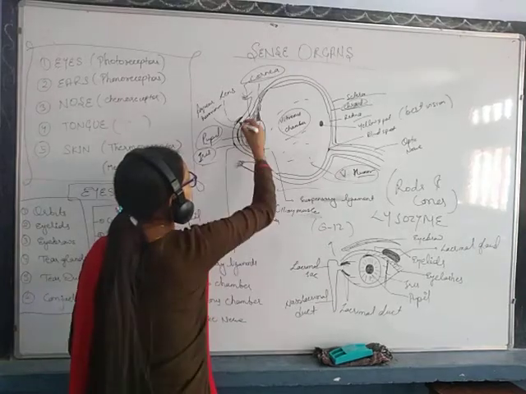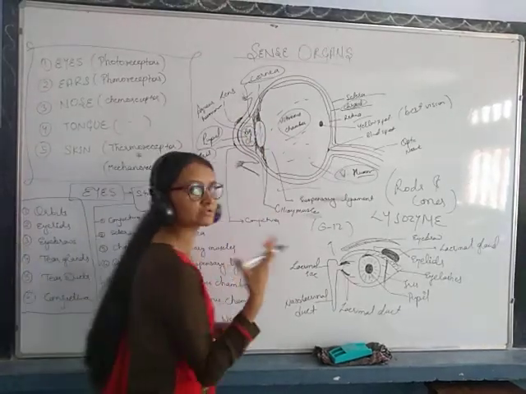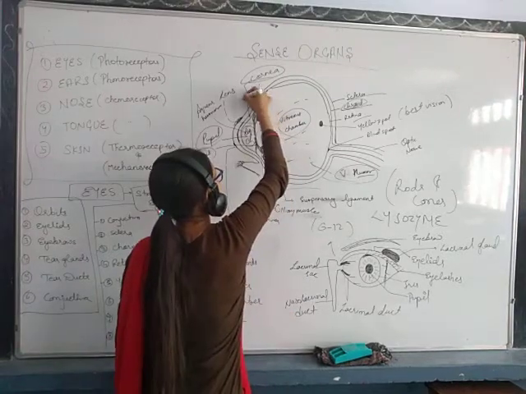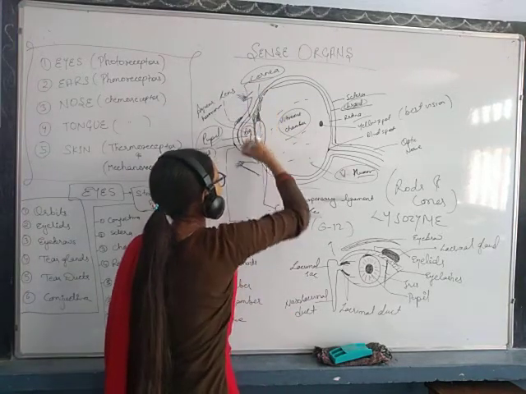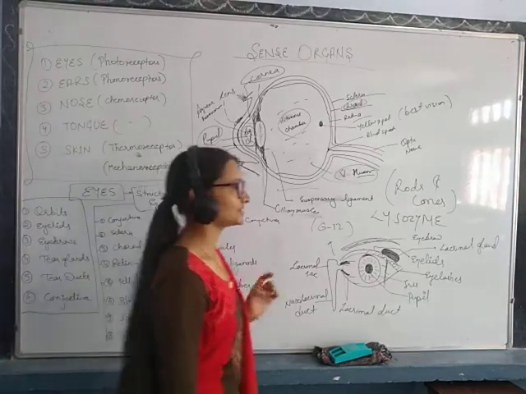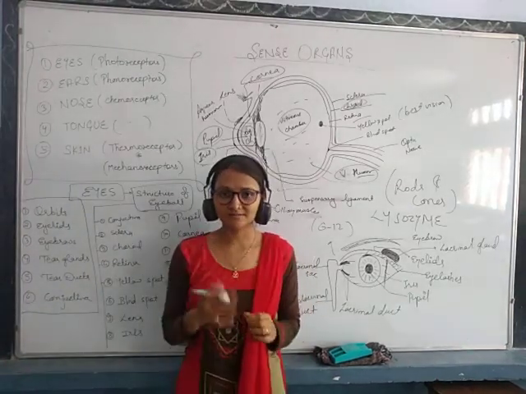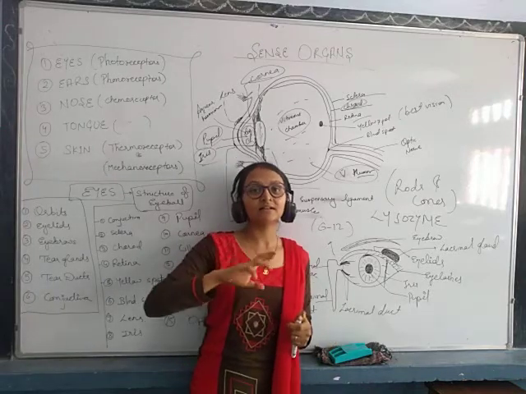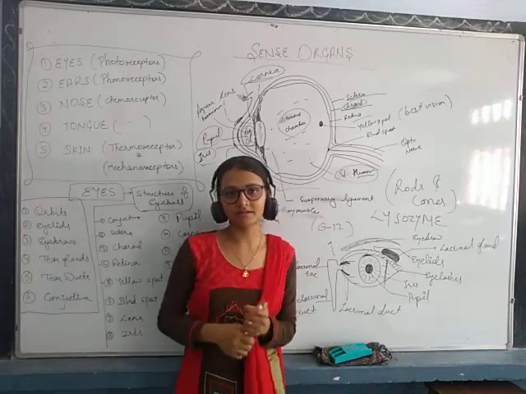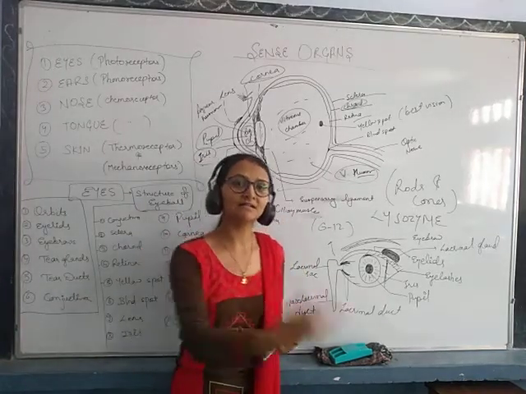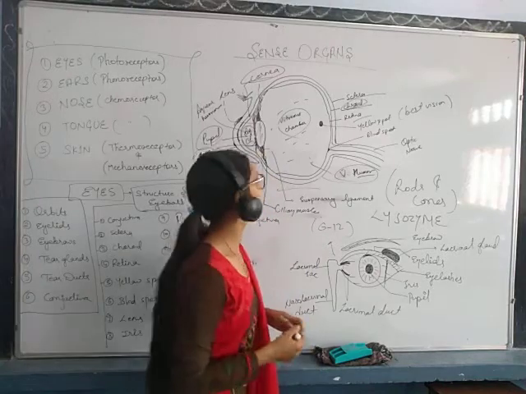The outermost layer is called conjunctiva. The outermost layer of the surface is connected with the eyelid. You can see the eyelashes here, it is connected with the eyelids, okay. So the outermost layer is conjunctiva. You might have seen many times we get a flu or infection in our eyes, that is called conjunctivitis, okay. It is because of conjunctiva. Conjunctiva may get infected and this condition is called conjunctivitis, okay.